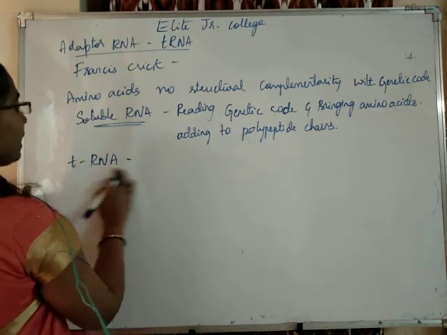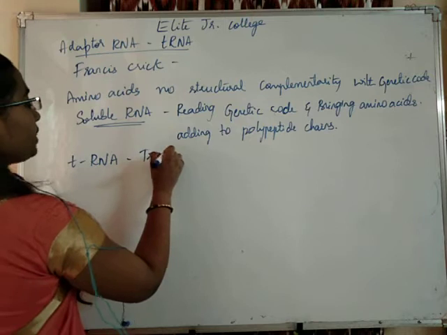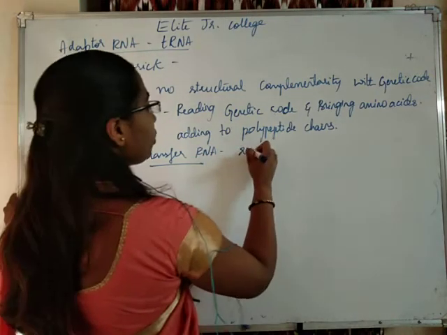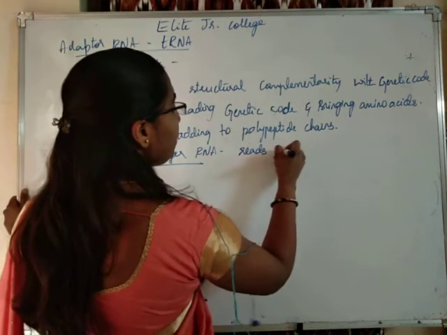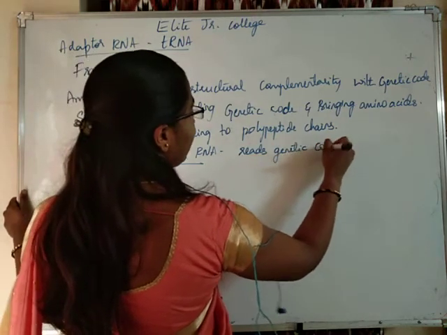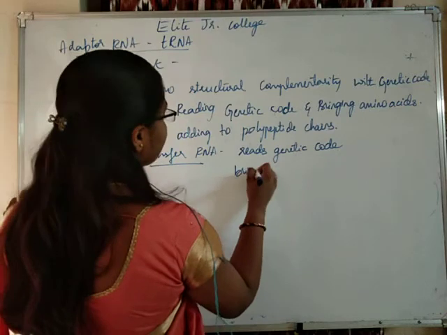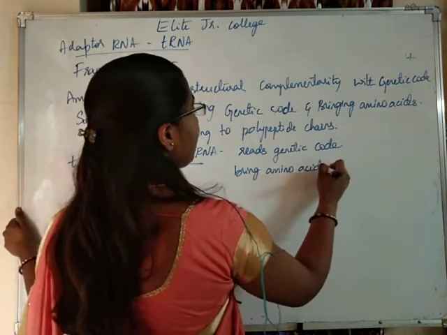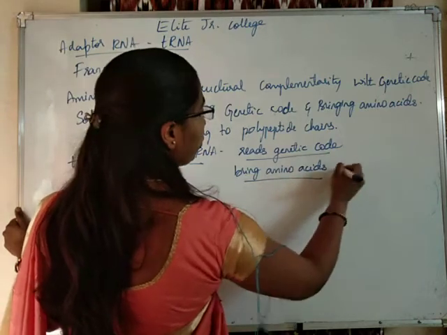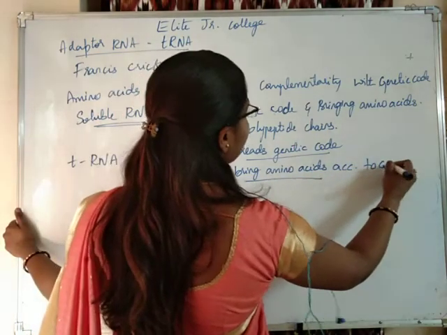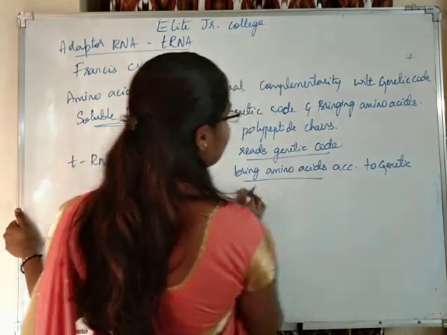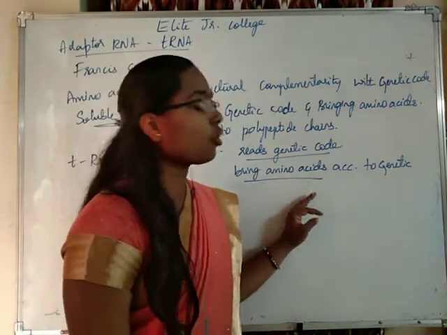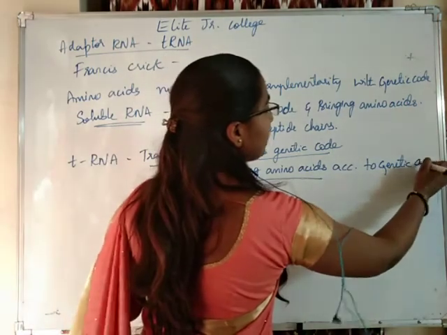So this tRNA is actually transfer RNA. Transfer RNA is the one which reads the genetic code on the RNA and brings the amino acids according to the genetic code that it has read.